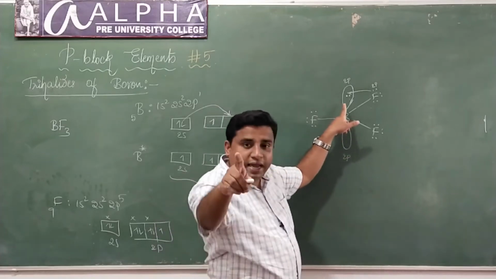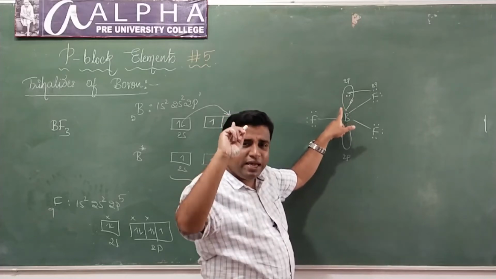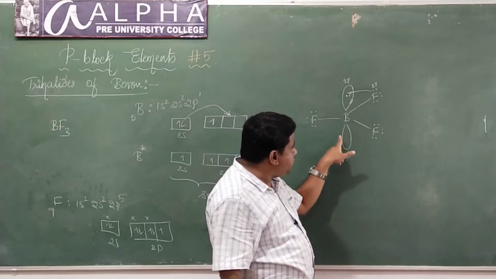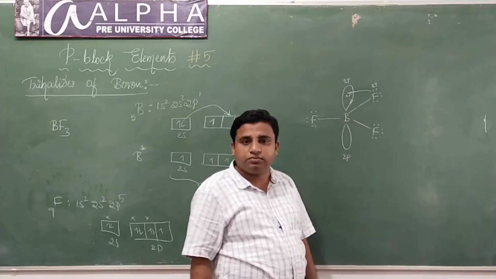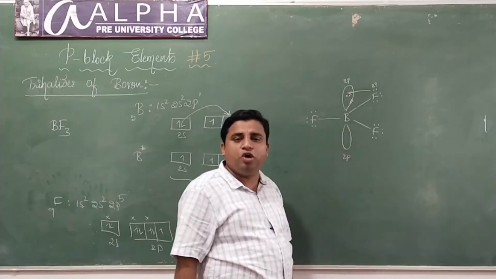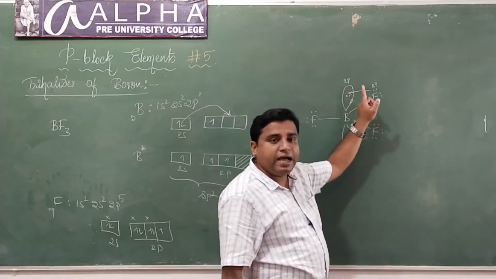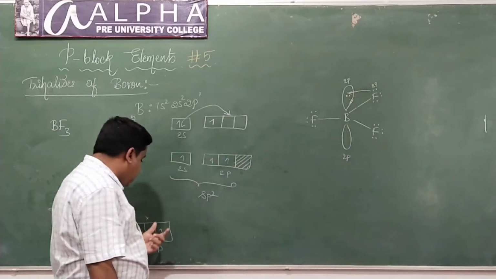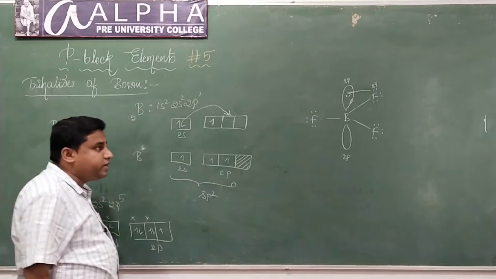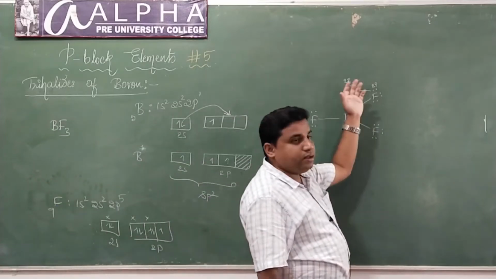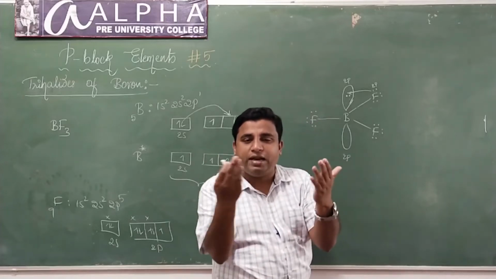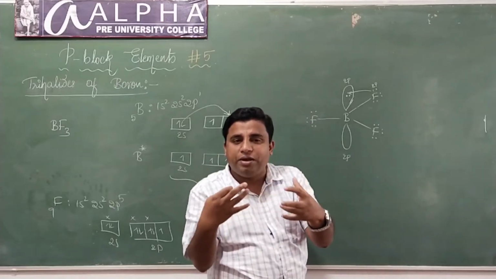Once again I repeat, please note this point, please be careful, understand the concept very well. There will be one vacant 2p orbital in boron. After hybridization there will be one vacant unhybridized 2p orbital in boron. Fluorine has lone pairs of electrons in 2p orbitals, isn't it? Now 2p overlapping will be very good. If the 2 orbitals have the same energy, the extent of overlapping will be strong.